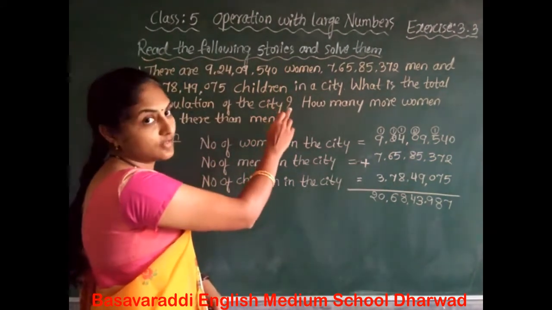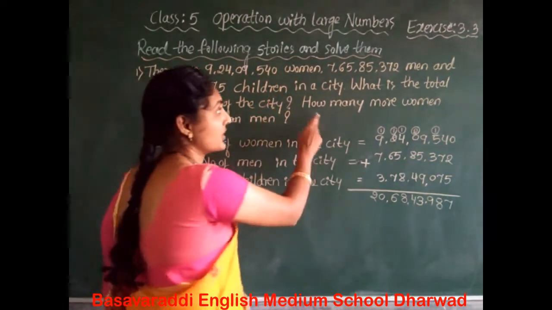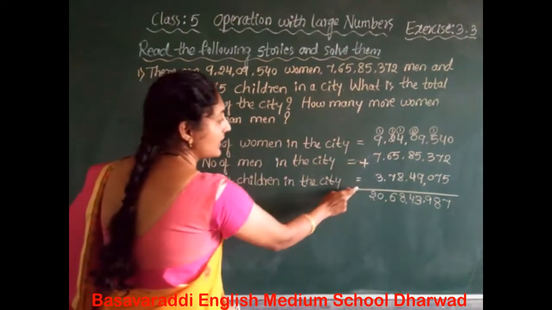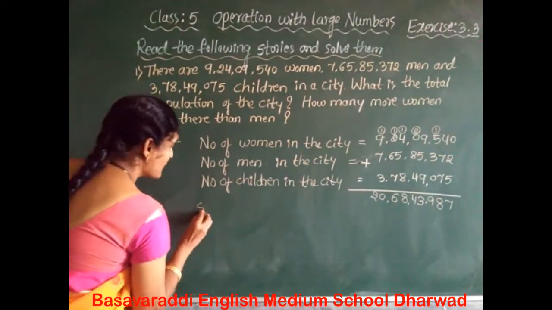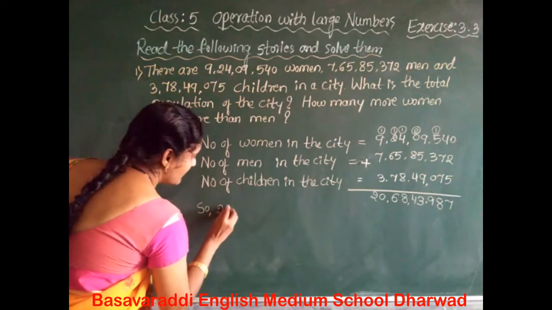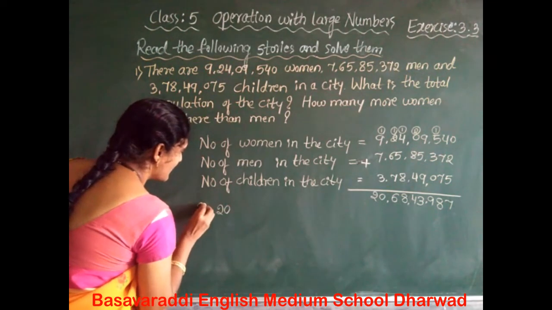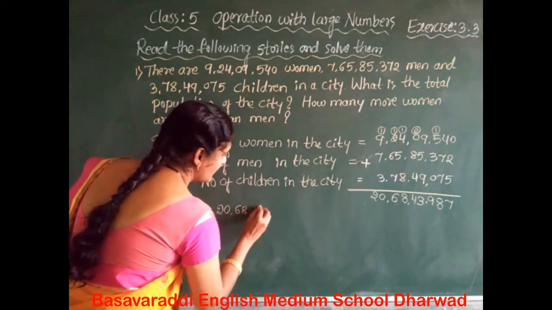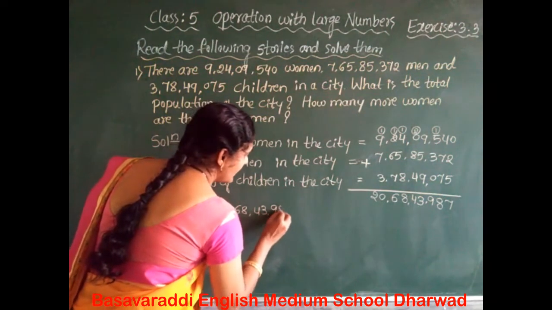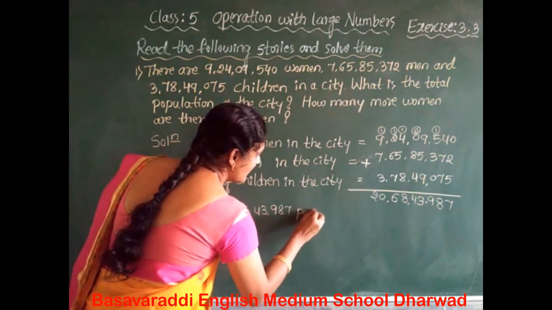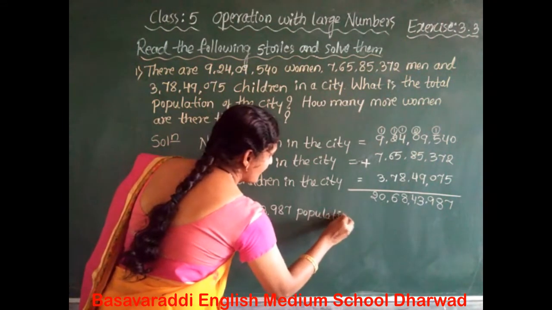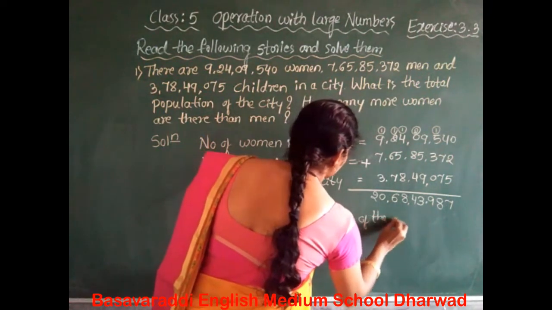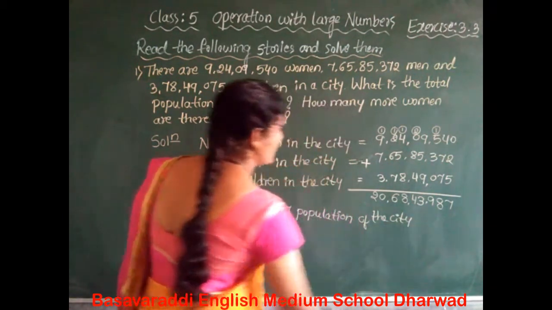The next question. In the first question there is one more question. How many more women are there than men? Before that, you have to write one statement there. So this one, 20 crore 68 lakh 43,987, is the population of the city. Okay, go to the next problem.